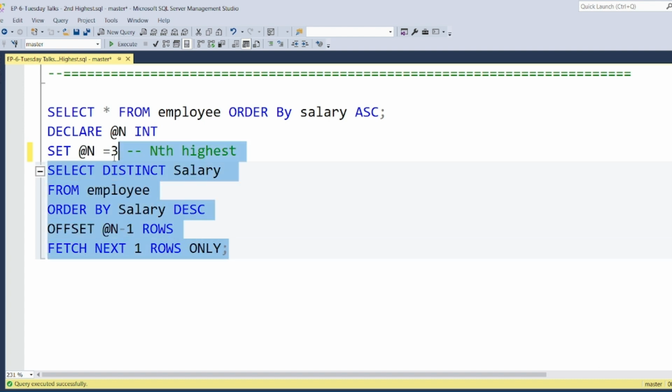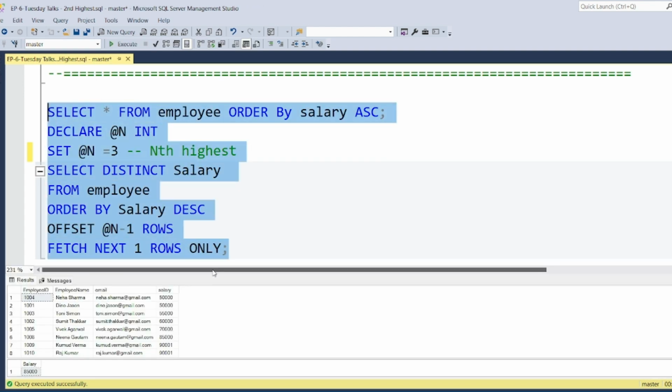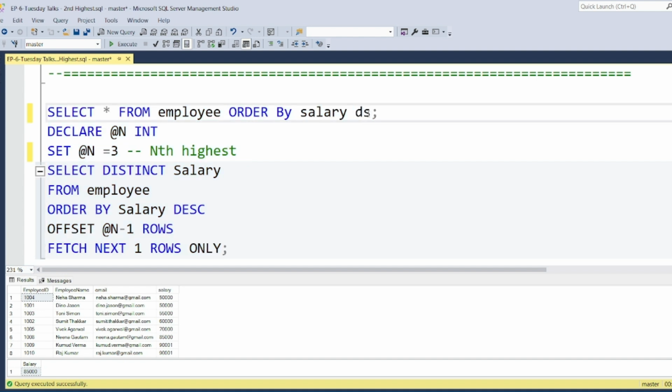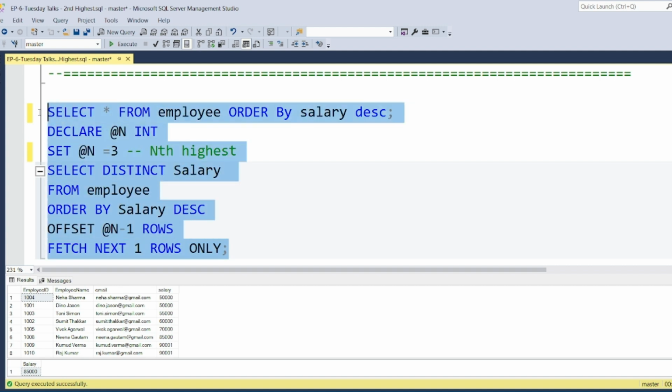Okay, let's go and execute this. This time I am sending 3, so this should show me the third highest. What is the highest salary? Let me make it descending order once. So let's go and see. This is the first highest, this is the second highest, and the third highest is 85,000, and here is the third highest salary.